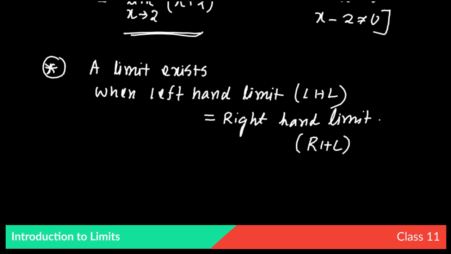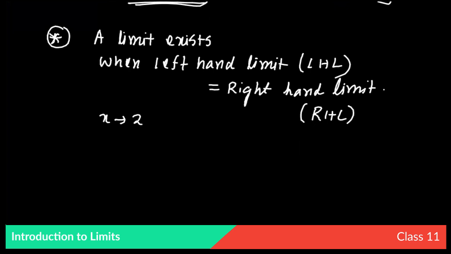So what is the meaning of this? I have told that x is tending towards 2, which means x can tend towards 2 from the left side as well as the right side. Suppose this is the number line, and this is 2. Now I am letting x tend towards 2 from the left hand side.